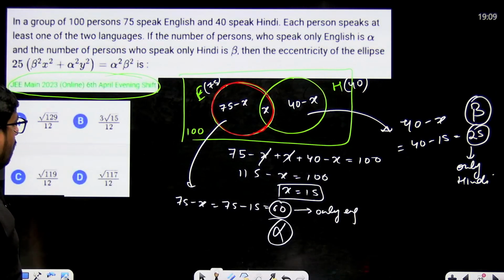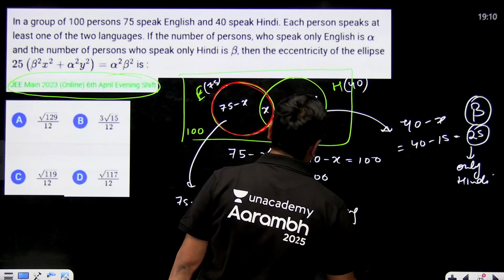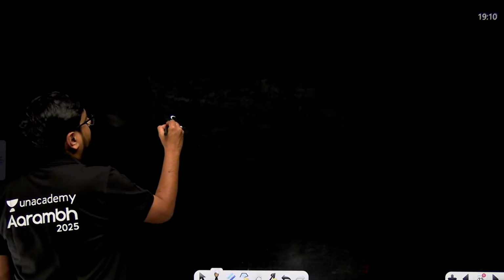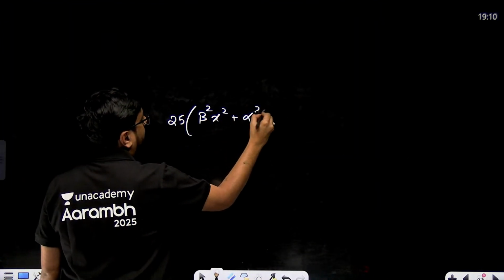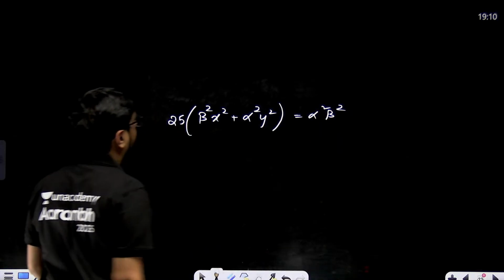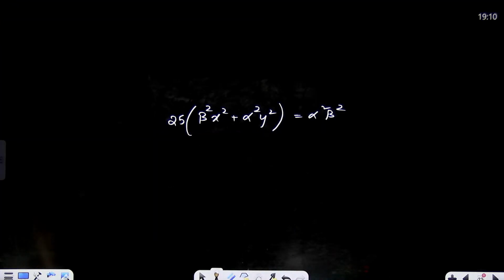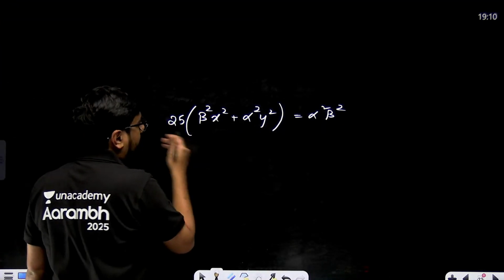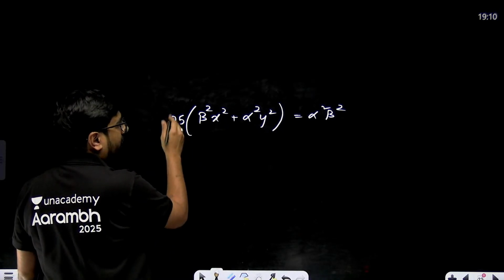That's it. So now what you need to do? The ellipse, which is 25 beta square x square plus alpha square y square is equal to alpha square beta square. This is the equation, right? Beta square x square plus alpha square y square is equal to alpha square beta square.